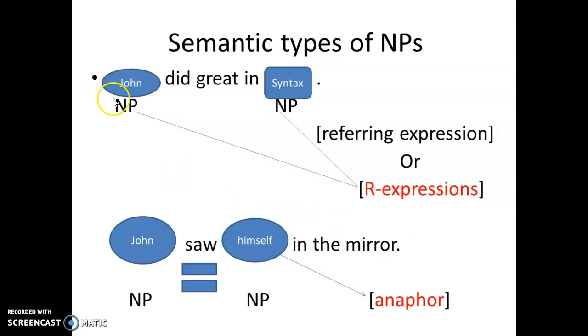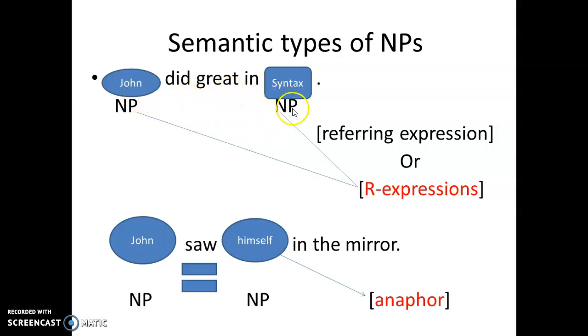If you hear a sentence like "John did great in syntax," the speaker is assuming that you know John, and that John is a person who's taken a syntax class. That John just recently passed the midterm and final exam, in which he did well.